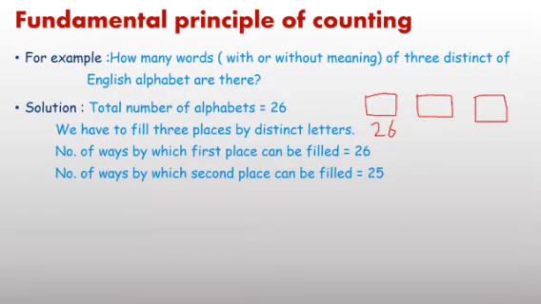Because one operation is completed, as per the definition, one operation over, then you start the second operation. First you write one letter here, then you write the second letter at this place. It implies out of 26, one letter is written here, so 25 letters remain. Here any one of 25 letters you have to write. It implies at the second place you have 25 options.